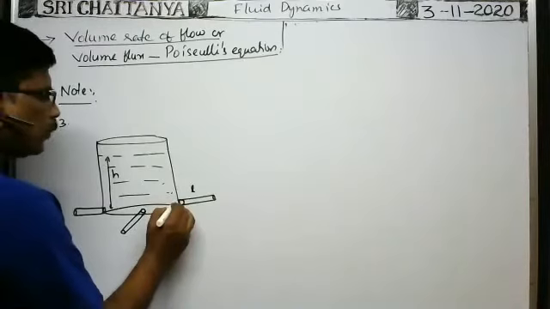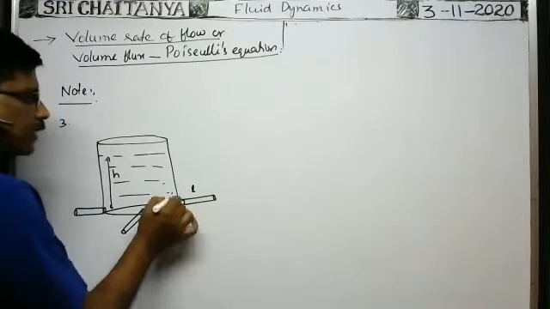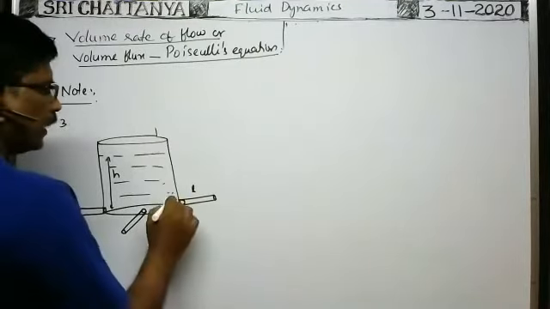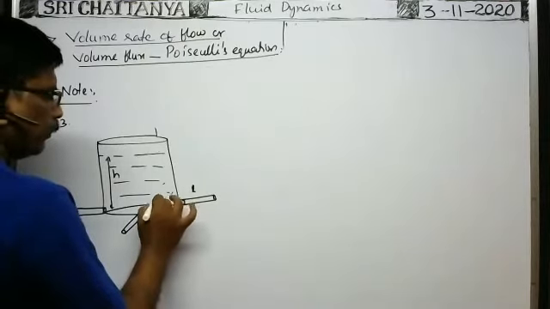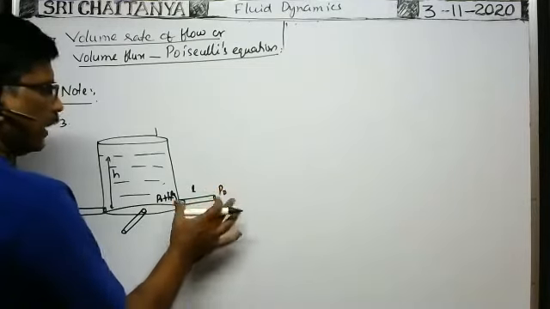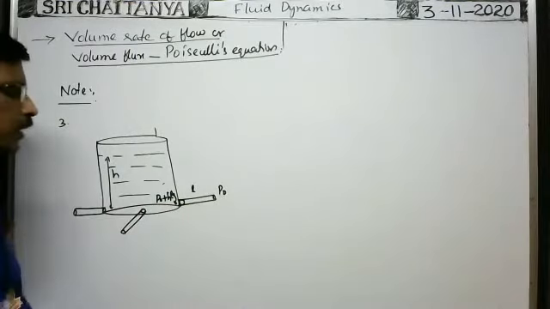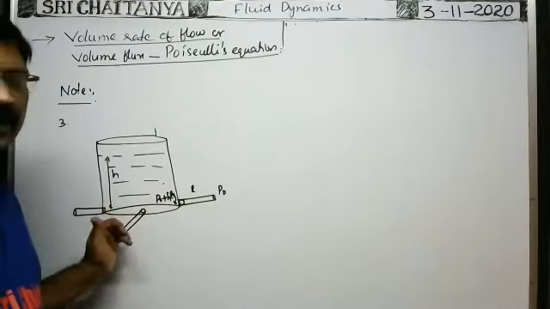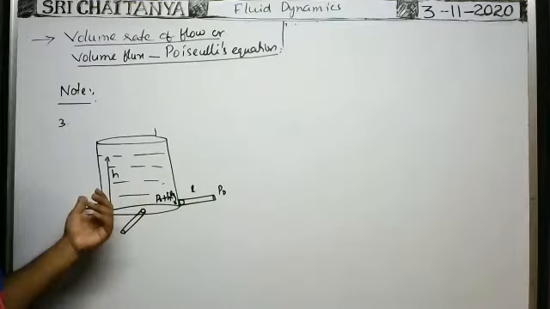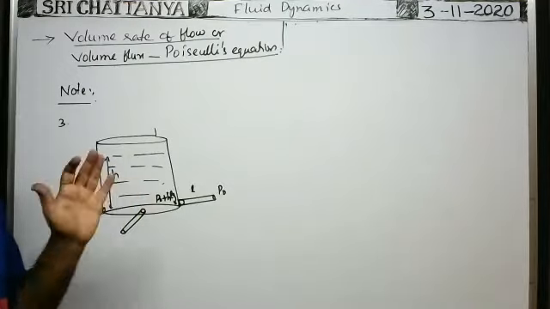Here you see at this point, that means at the first end of this capillary tube, pressure is atmospheric pressure plus pressure difference due to liquid column. That means P0 plus H rho g. Here atmospheric pressure P0 is there. Then what is the pressure difference across the capillary tube? That is equal to H rho g. Here also H rho g, here also H rho g. That means different capillary tubes are connected to the beaker so that the pressure difference across all the capillary tubes is the same. Then the capillary tubes are said to be connected in parallel.